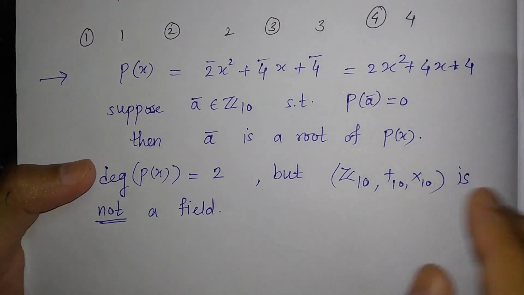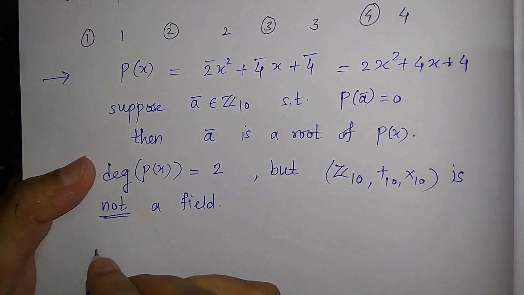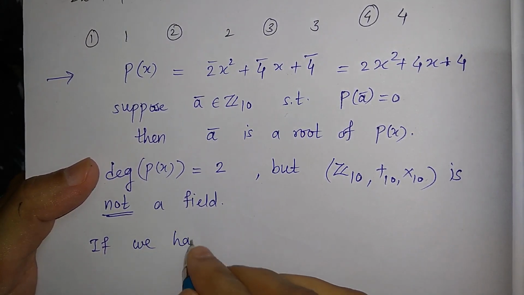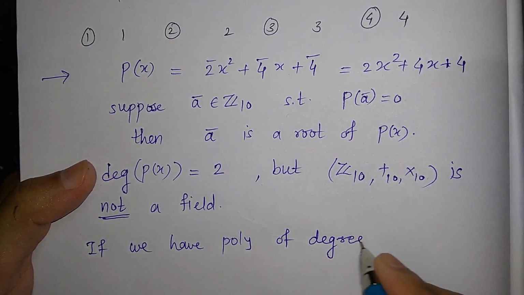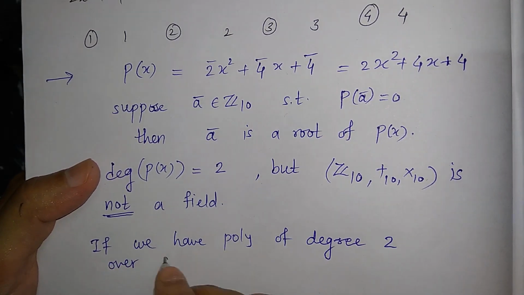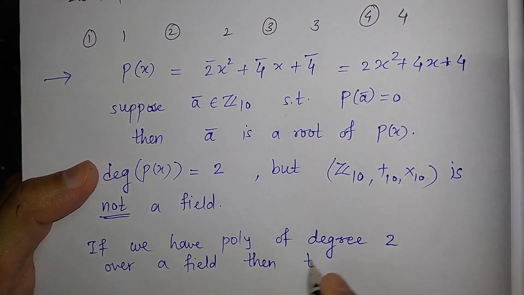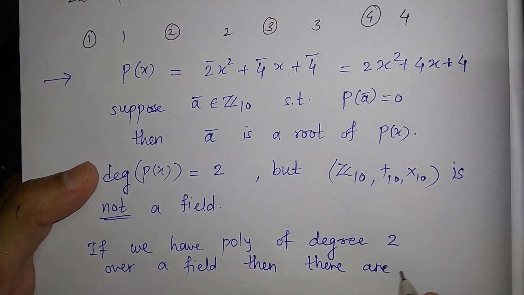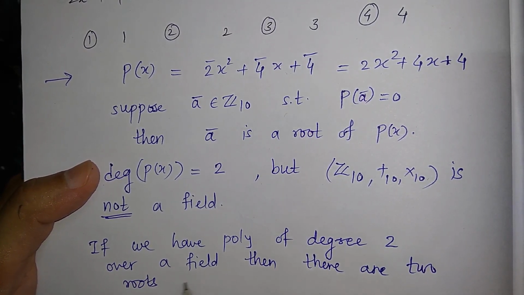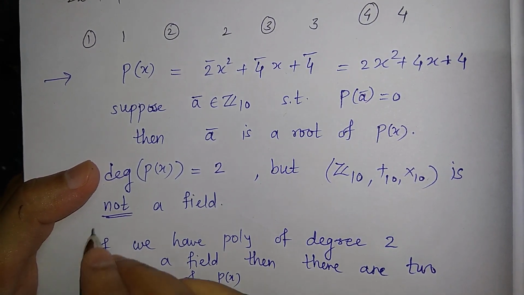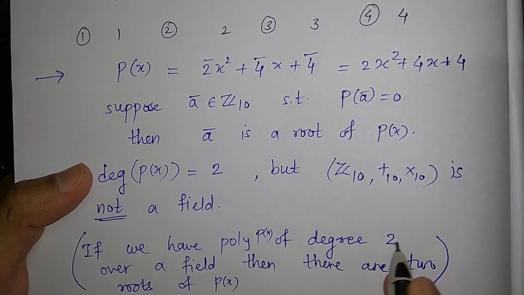Okay. So for this, now in general, if we have a polynomial of degree 2 over a field, then there are two roots of p(x). Okay. A polynomial p(x) of degree 2 has two roots.